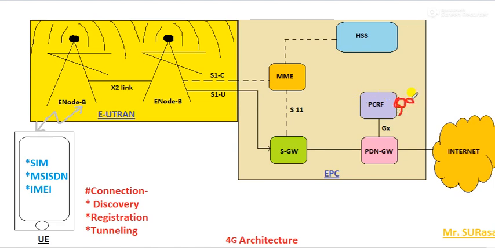Now let's consider a very simple example. In a particular region, let's say any user is moving around, and right now one user is connected in this region. Consider this is one user, and this is another user, and this is your ISP.